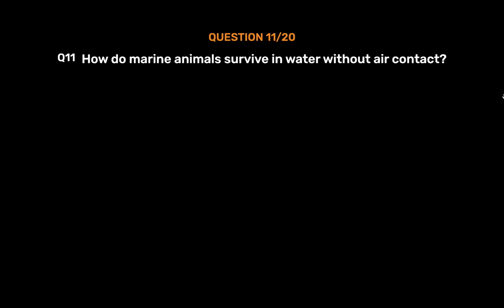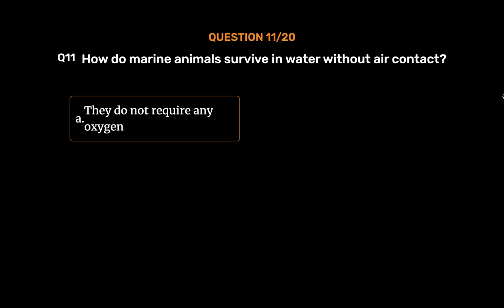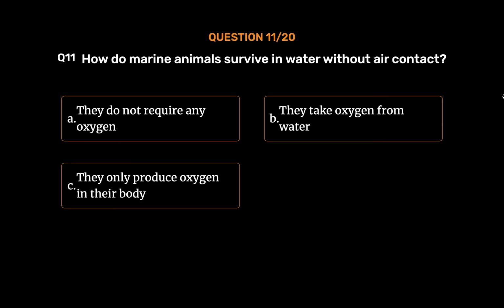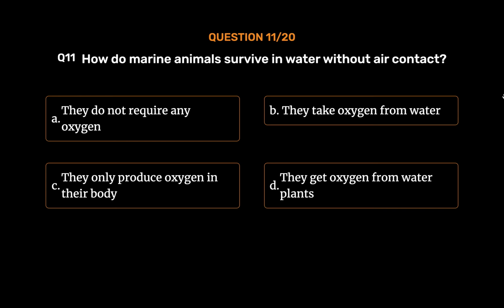Question number 11. How do marine animals survive in water without air contact? Option A. They do not require any oxygen. Option B. They take oxygen from water. Option C. They only produce oxygen in their body. Option D. They get oxygen from water plants. The correct answer is option B. They take oxygen from water.